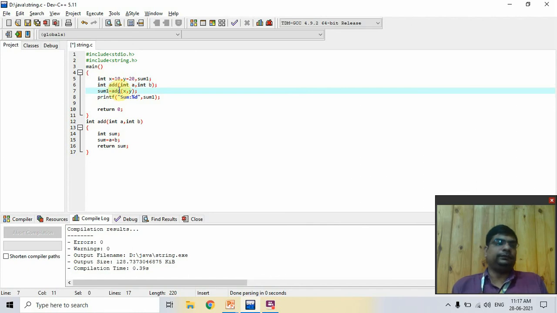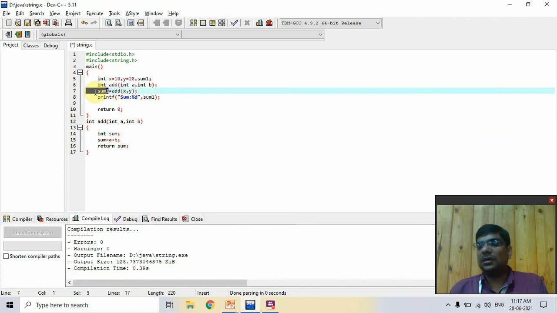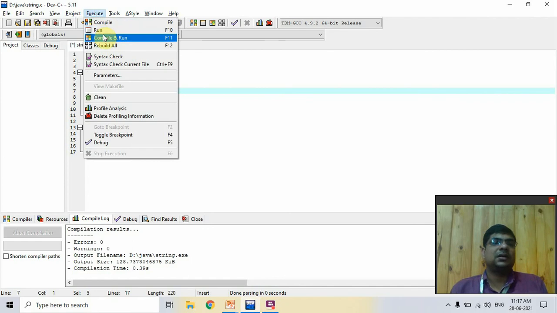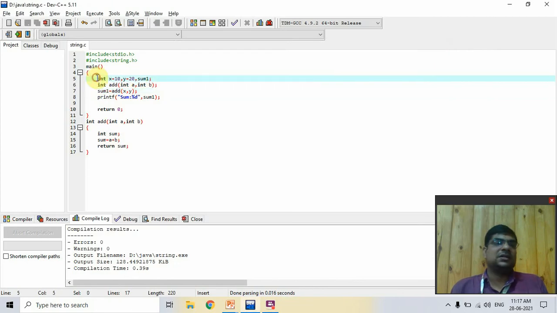Here, when we call this, automatically the control is transferred here. x is converted into a and y is converted into b. So the addition is stored into sum, which is automatically assigned to sum1, and that sum1 is printed here. So I compile this. If there is any error, I remove this. So the result is 30. So first the main function is called, then that line is called.